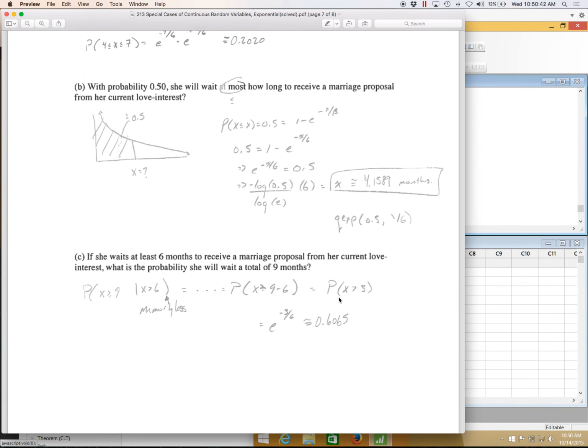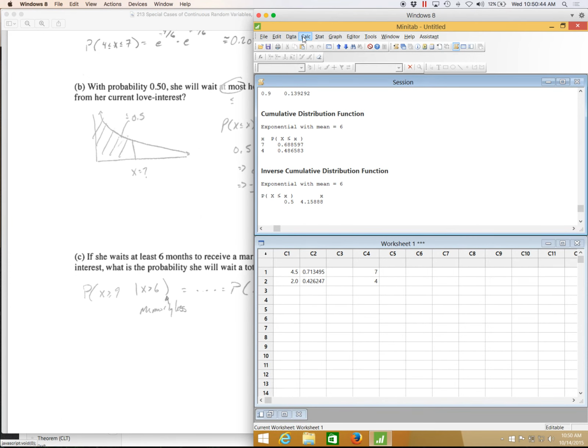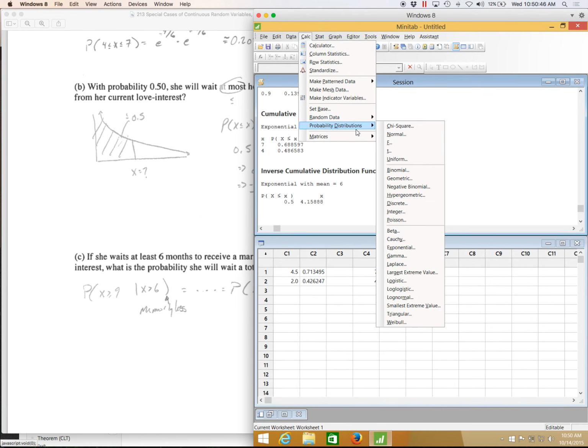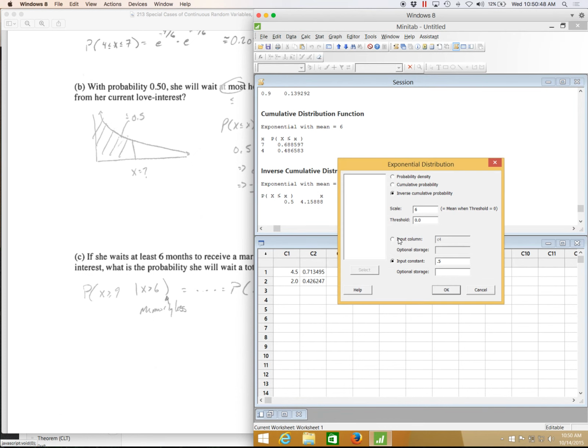Okay, so this question just simplifies because I've got a conditional statement and I can use the memoryless property. It's just the same thing as her waiting more than 3 months.